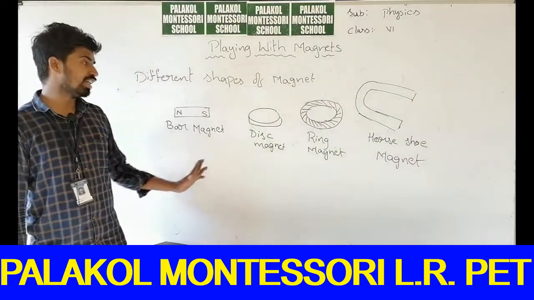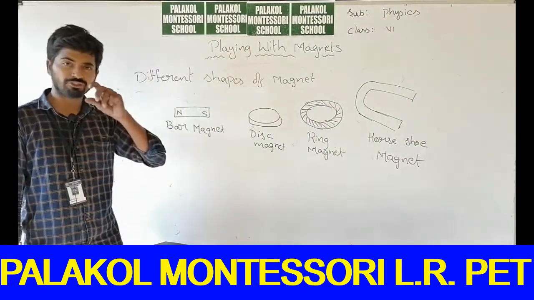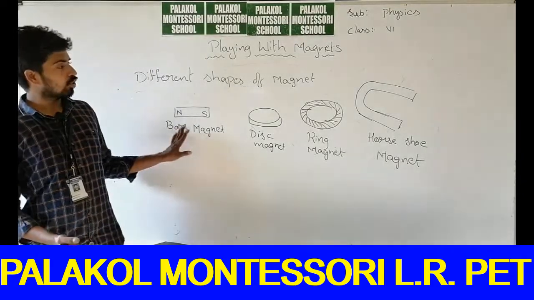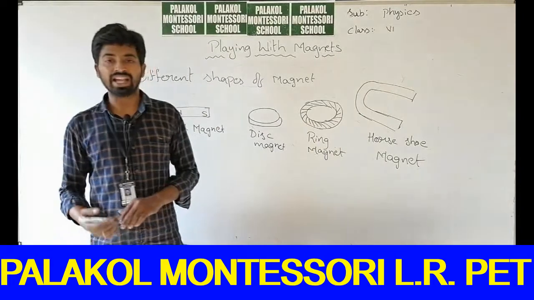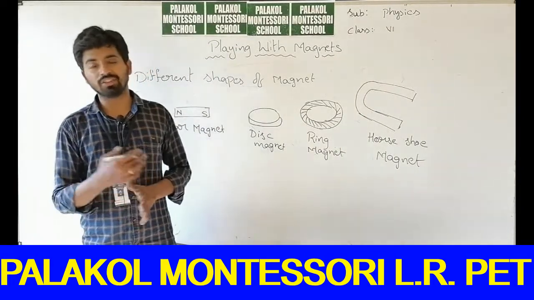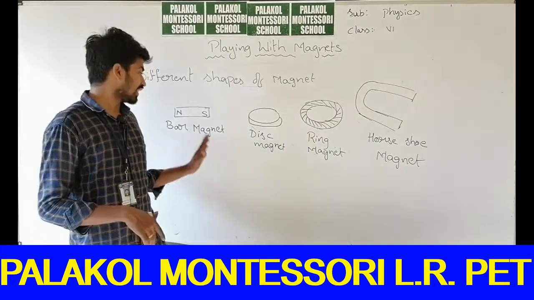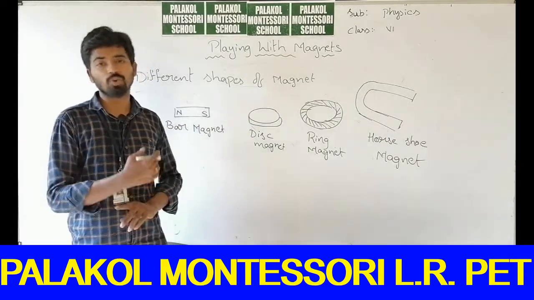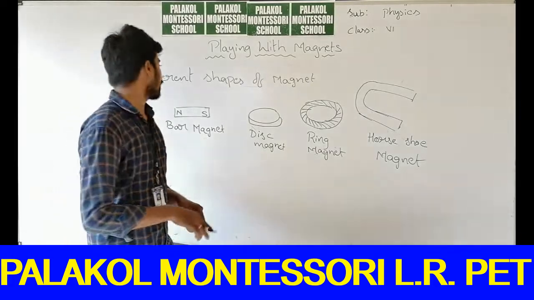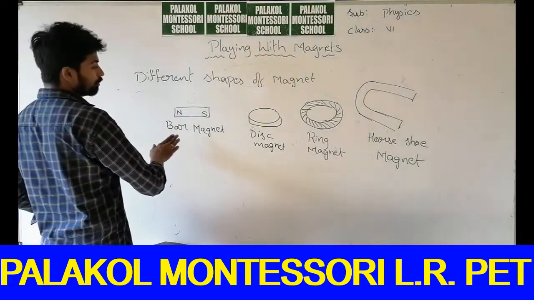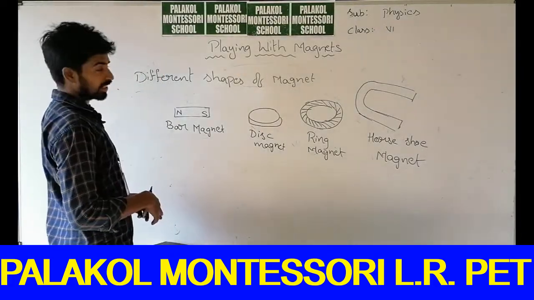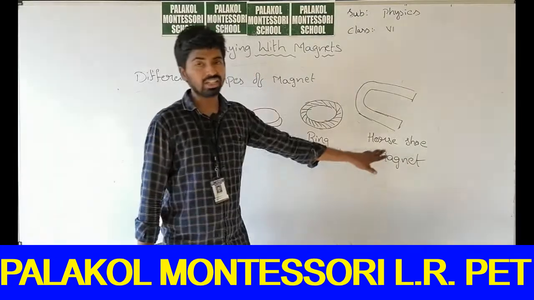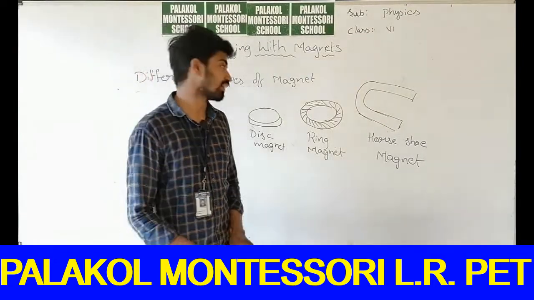Nowadays we will find more than this, but these are the most useful shapes that we use in our present technologies. There are mainly four different shapes: bar magnet, disc magnet, ring magnet and horseshoe magnet.